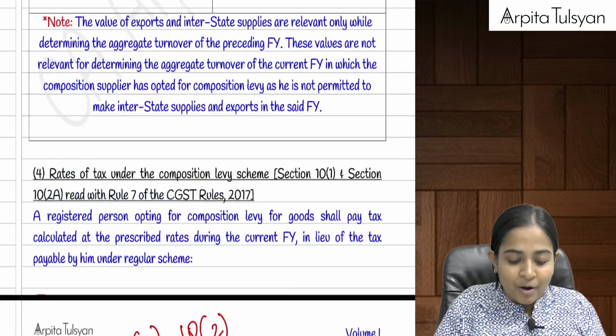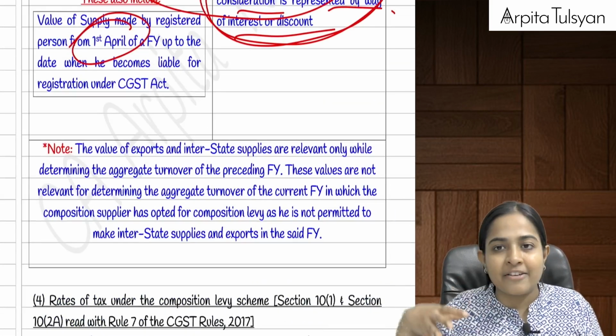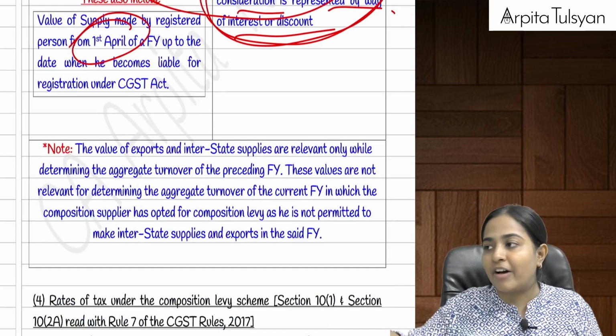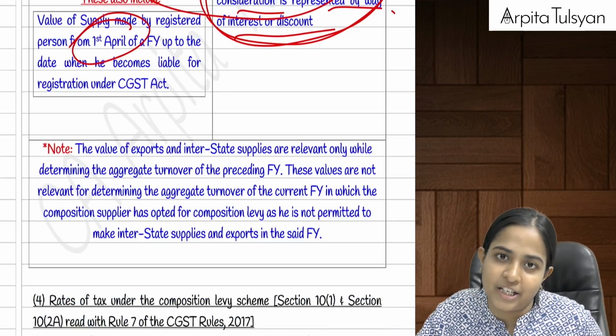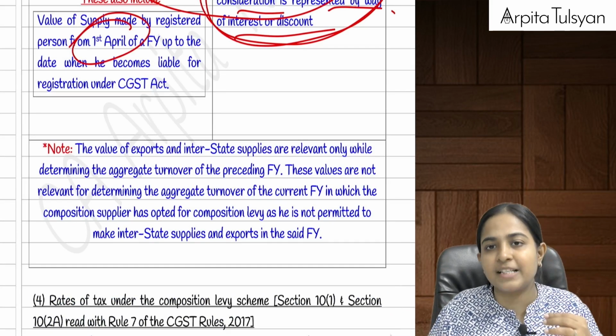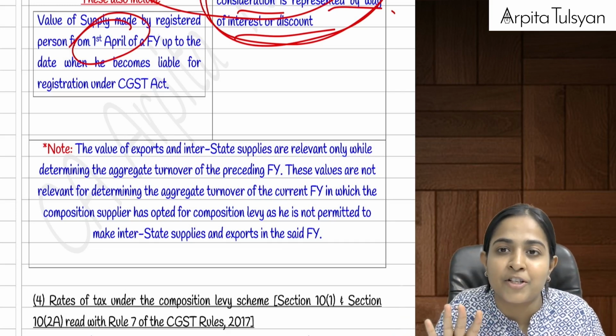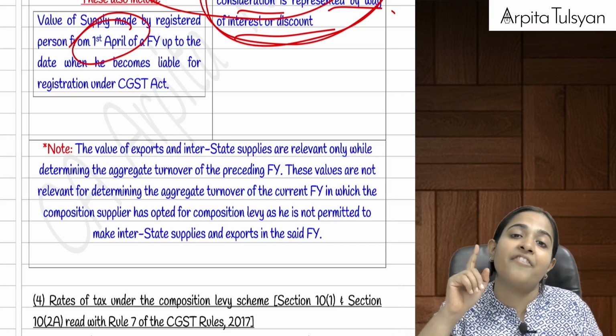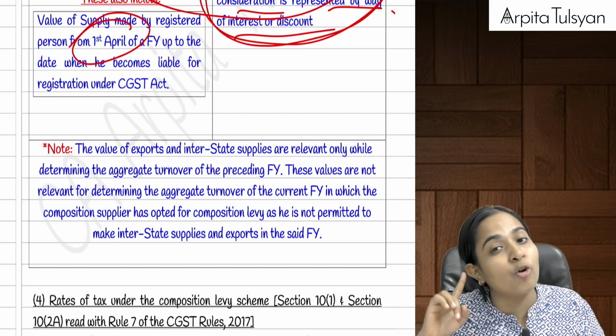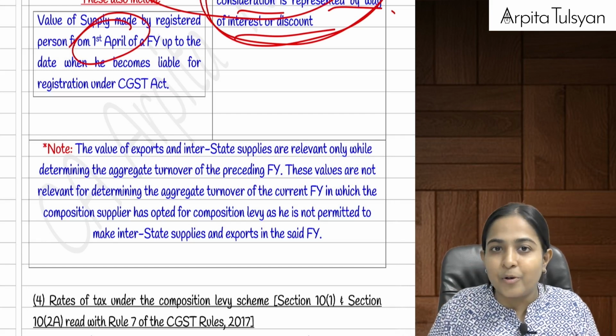Now let's say one of my offices is in Maharashtra and one of my offices is in Arunachal Pradesh. Possible? One office in Maharashtra, one office in Arunachal Pradesh. Then in that case, the 75 lakh rupees limit will be applicable to me, not 1.5 crore. Are you clear with this?